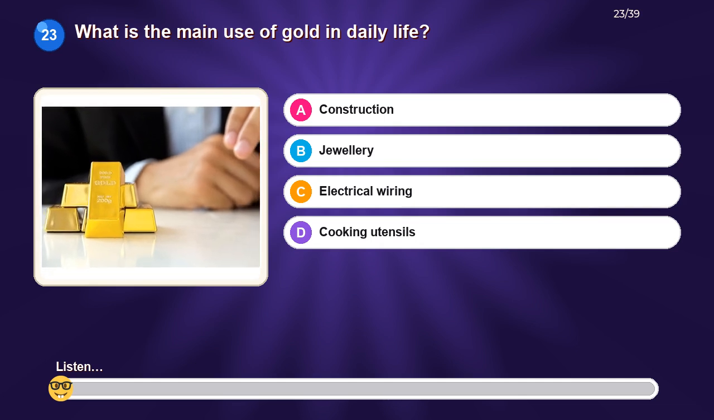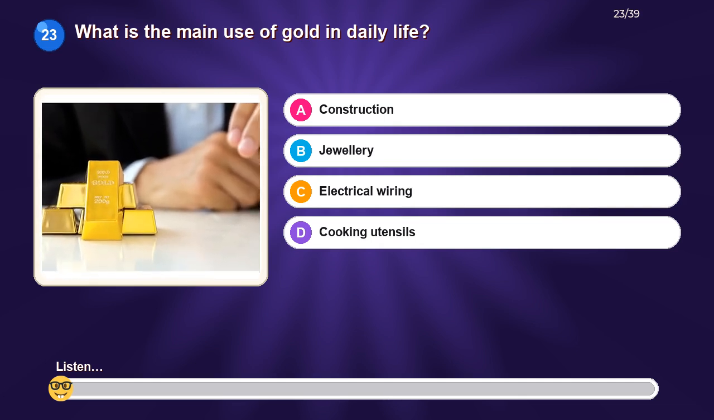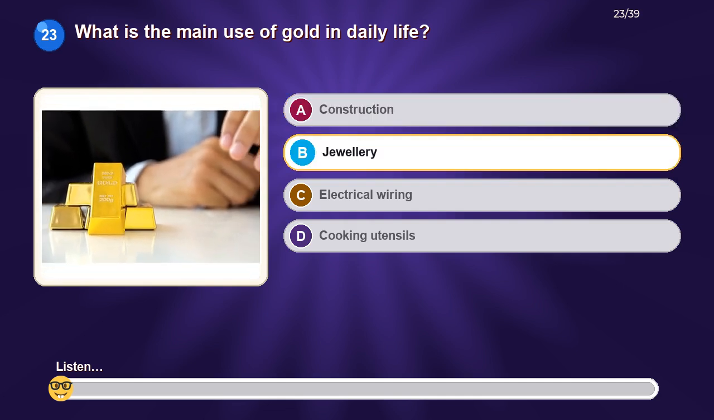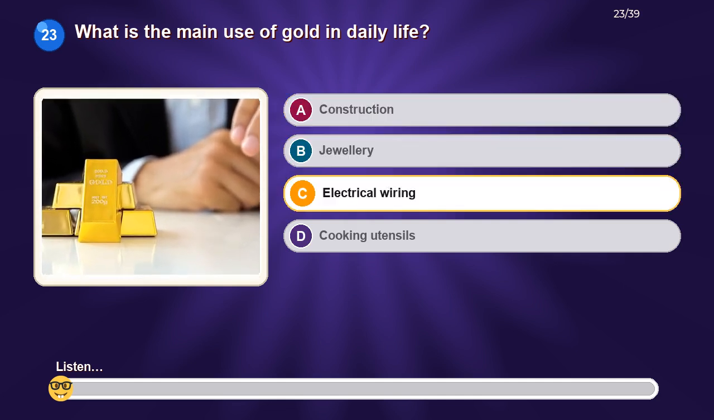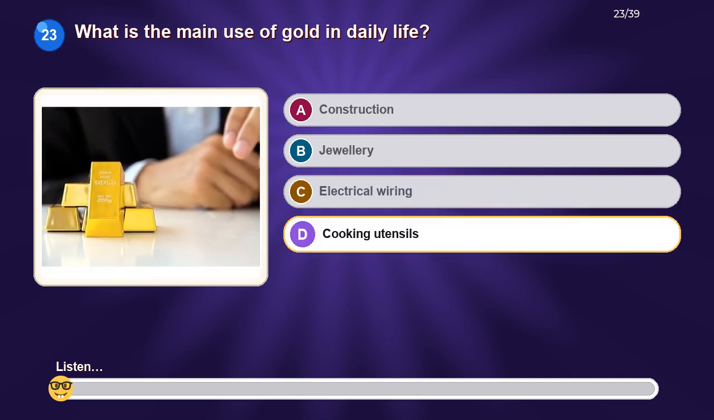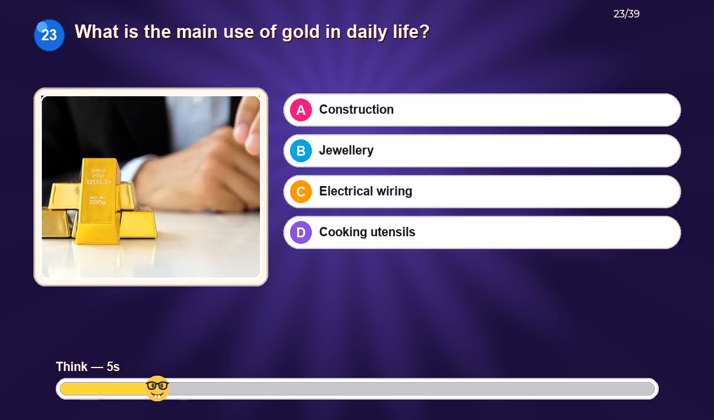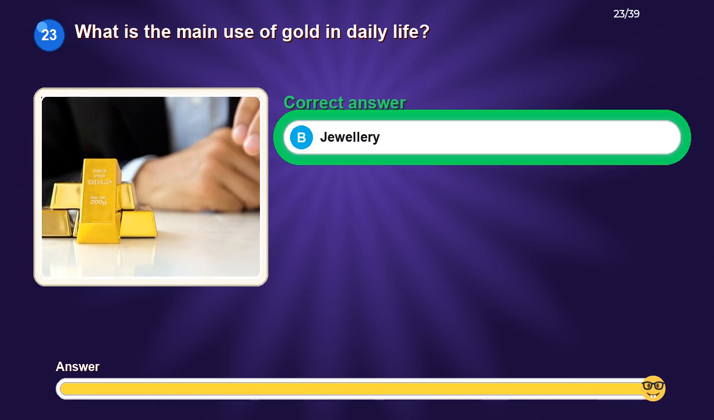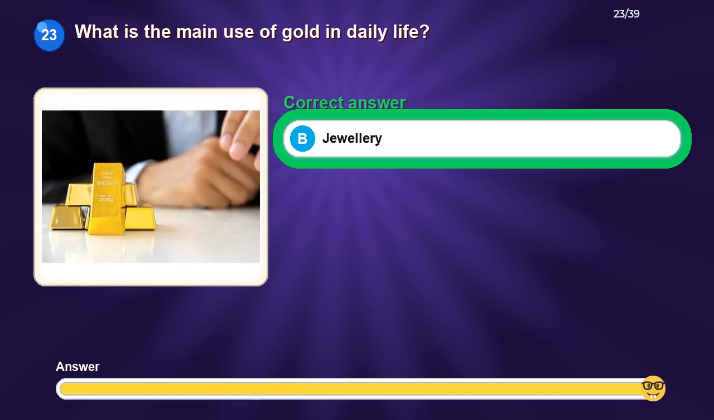What is the main use of gold in daily life? Option A, construction. Option B, jewelry. Option C, electrical wiring. Option D, cooking utensils. The correct answer is jewelry.